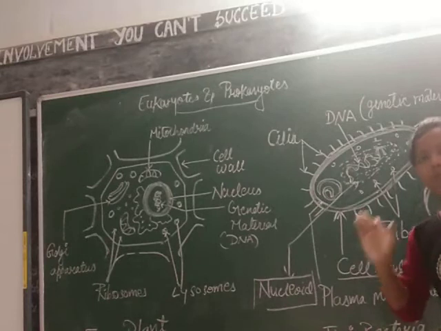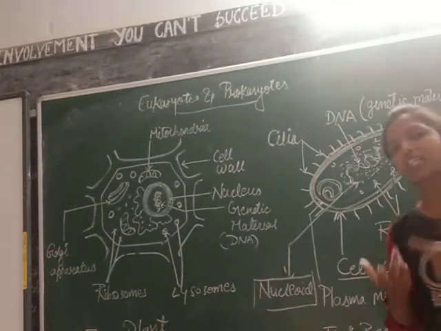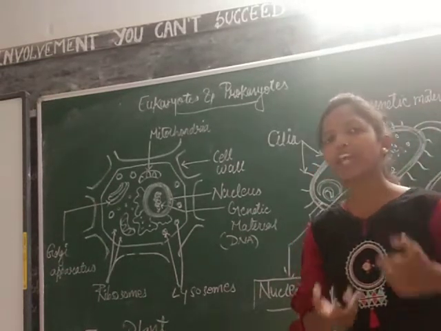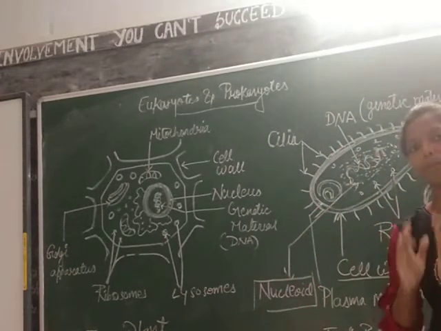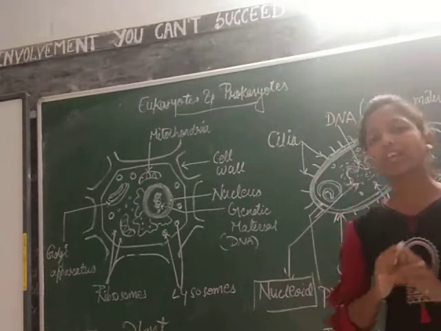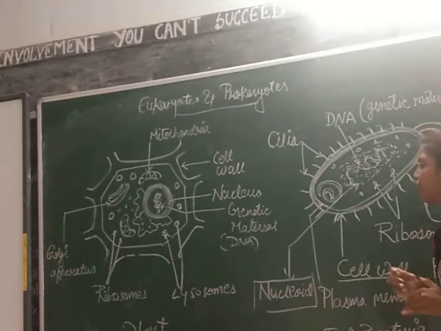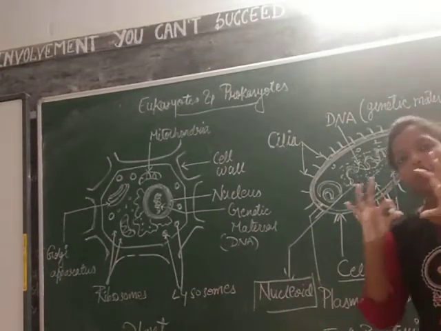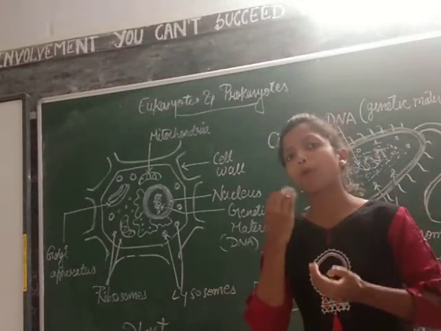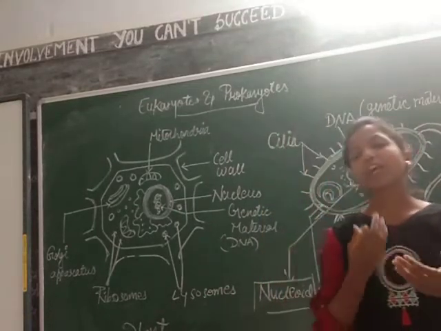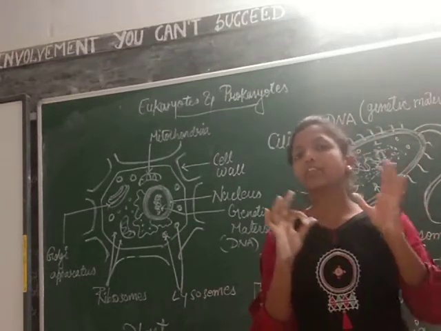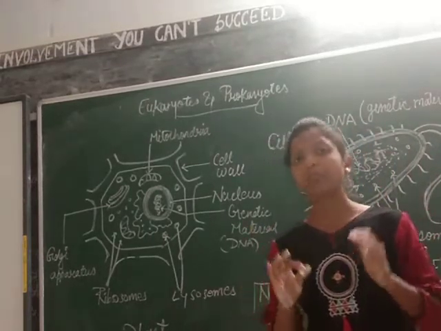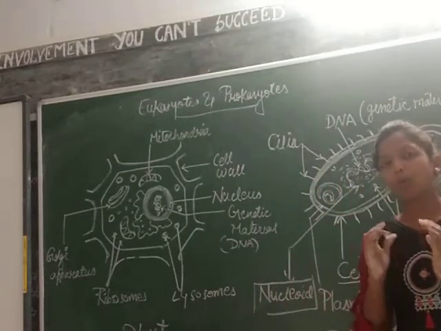So on the basis of this difference, the terms have been given, that is eukaryote and prokaryote. Prokaryote here means primitive type. Primitive means purana, old. Okay, that is the older type, primitive. So the cell organization which is not having a proper nucleus, not having well membrane bound organelles, that type of cell will be known as prokaryotes.